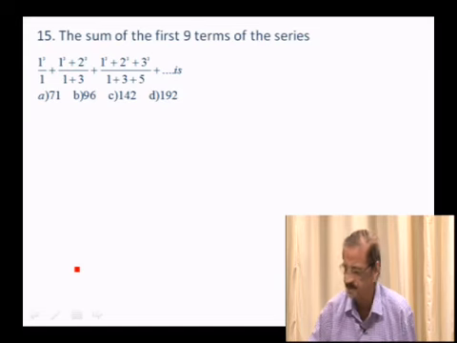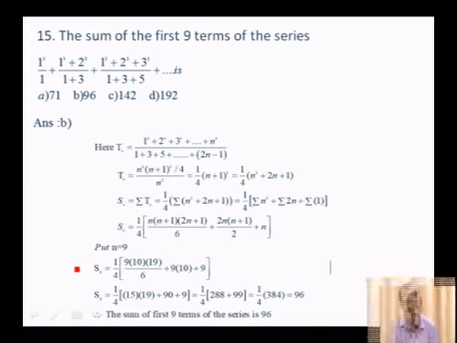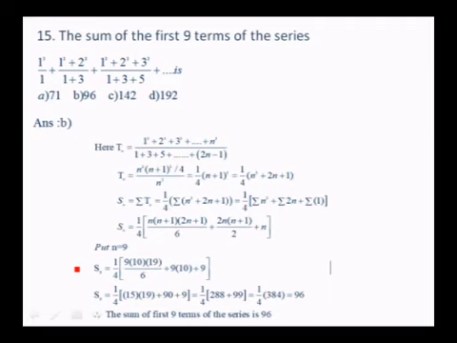So in order to find Sn, I find Tn first. Tn is 1 cube plus 2 cube plus 3 cube, etc., n cube over 1 plus 3 plus 5, etc., plus 2n minus 1. So Tn is, apply the formula, n square into n plus 1 whole square by 4. And you know that the sum of the first n odd numbers is n square. So 1 plus 3 plus 5, etc., 2n minus 1 is n square. So it is 1 by 4 into n plus 1 whole square. So 1 by 4 into n square plus 2n plus 1.